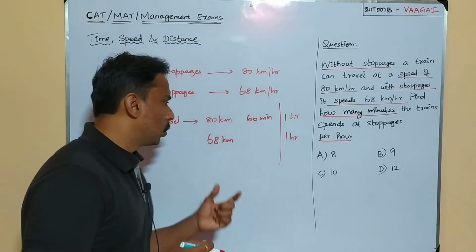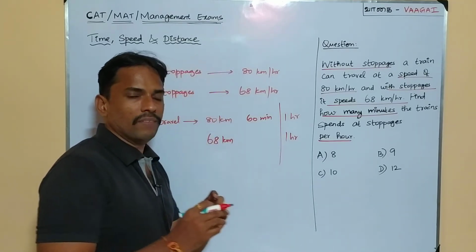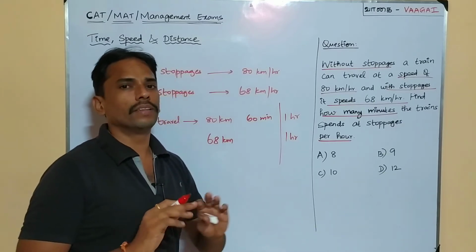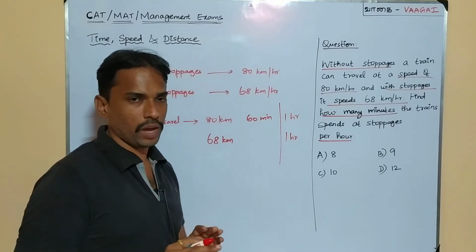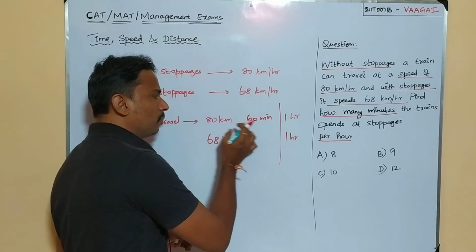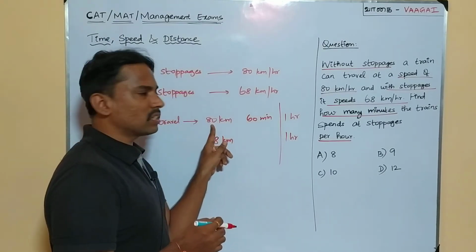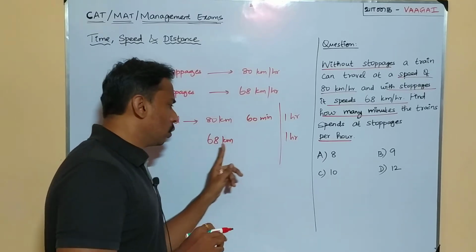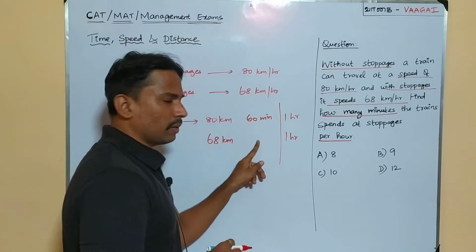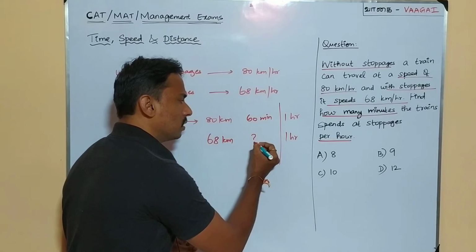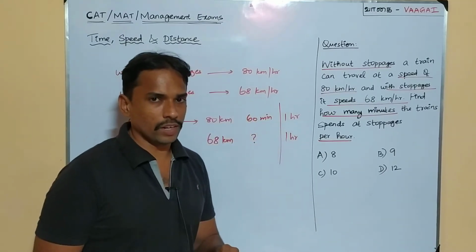Then let's do a thing. To cover this 68 km for traveling alone, how much time will the train take? That time we will calculate now. We clearly know for 60 minutes it is going to travel 80 kilometers. To travel 68 km, how much time will the train take? We have to find this missing minutes. Shall we try to calculate it?